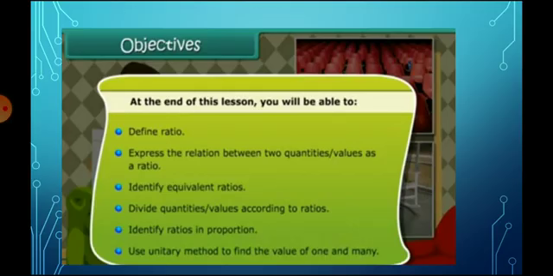Third, identify equivalent ratios. Fourth, divide quantities and values according to ratios. Fifth, identify ratios in proportion. Finally, use the unitary method to find the value of one and many.